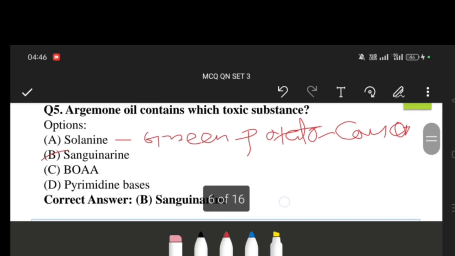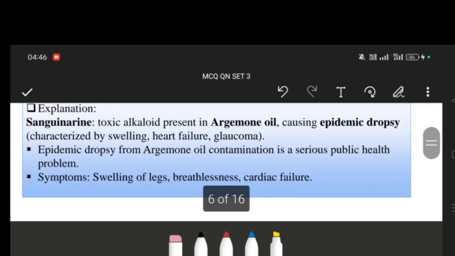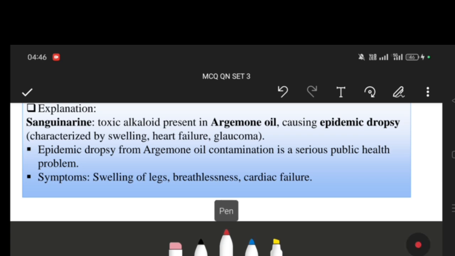It is a toxic substance present in argemone oil. Sanguinarine is a toxic alkaloid present in argemone oil, causing epidemic dropsy, characterized by swelling, heart failure, and glaucoma. Glaucoma is an eye disorder. Epidemic dropsy from argemone oil contamination is a serious public health problem that leads to breathlessness, swelling of legs, and cardiac failure.